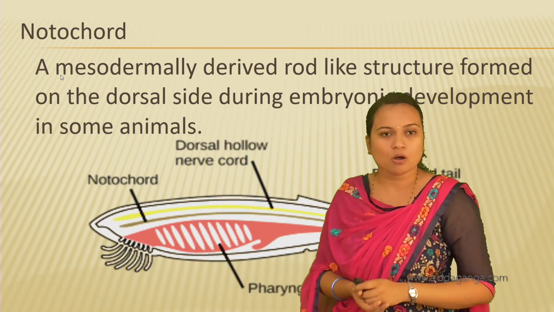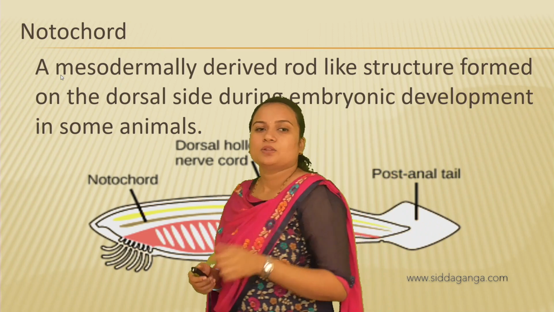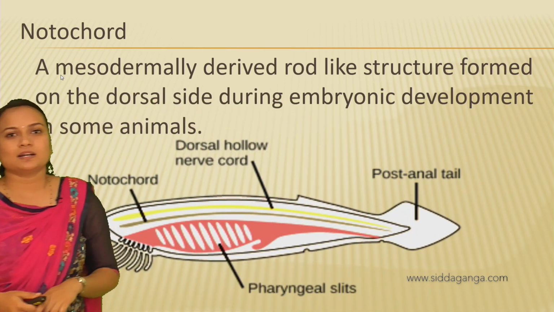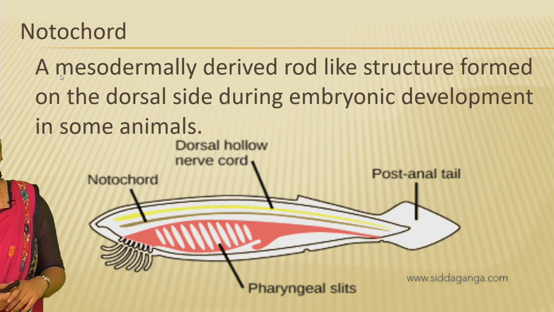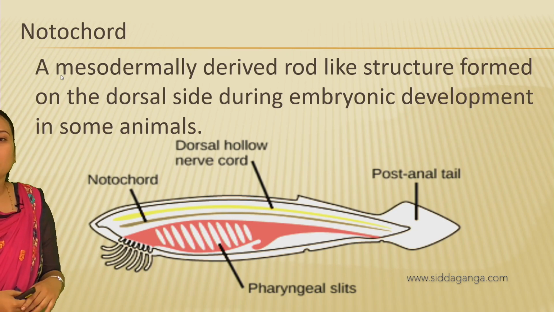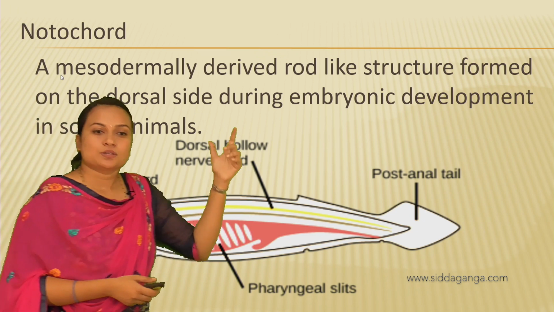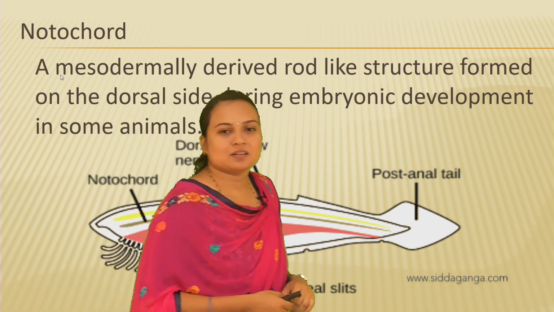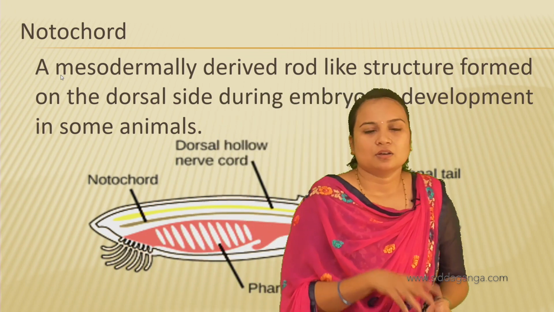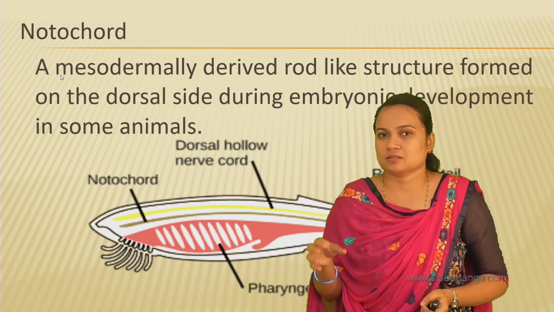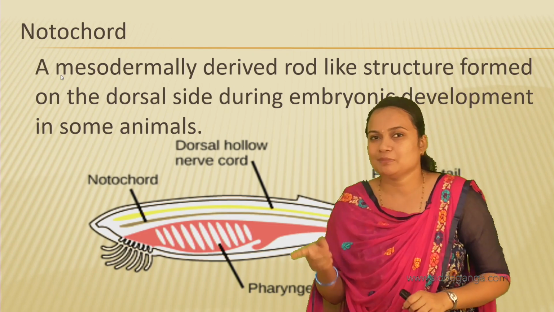So what is this notochord? Here the notochord is a mesodermally derived rod-like structure formed on the dorsal side during embryo development in some animals. Okay, so it is a mesodermally derived rod-like structure. Mesodermally derived, so you must notice the layers: ectoderm, endoderm and mesoderm.